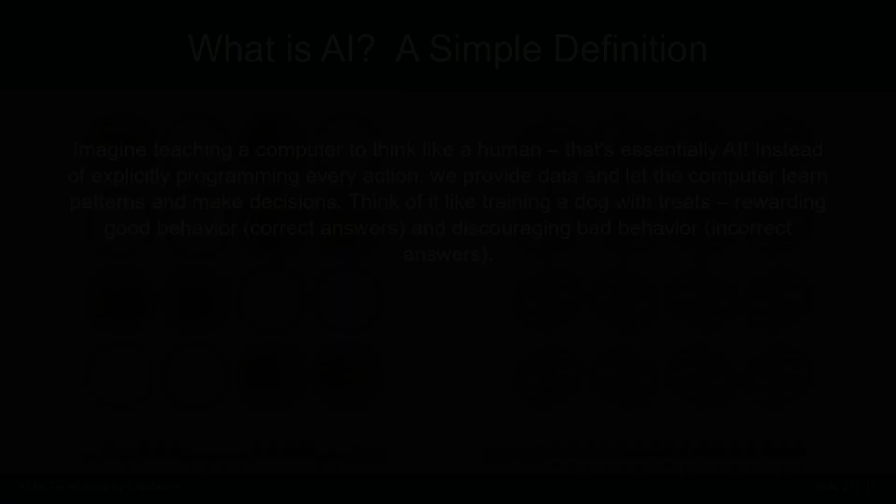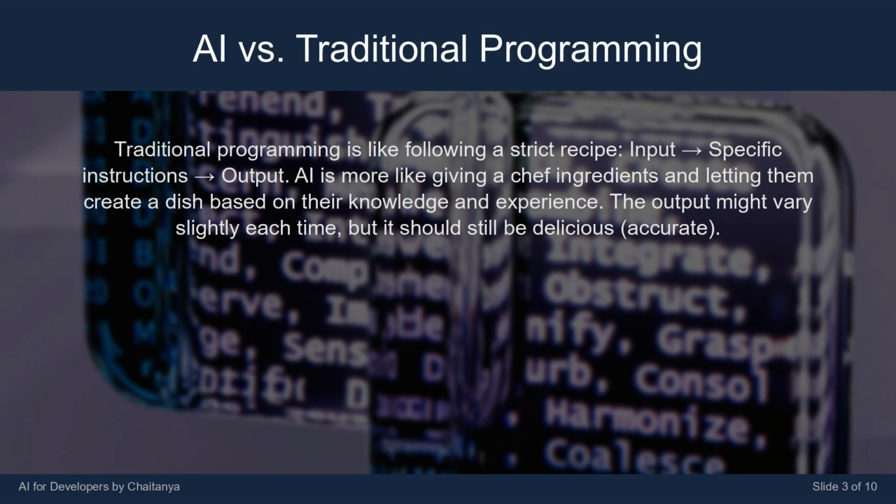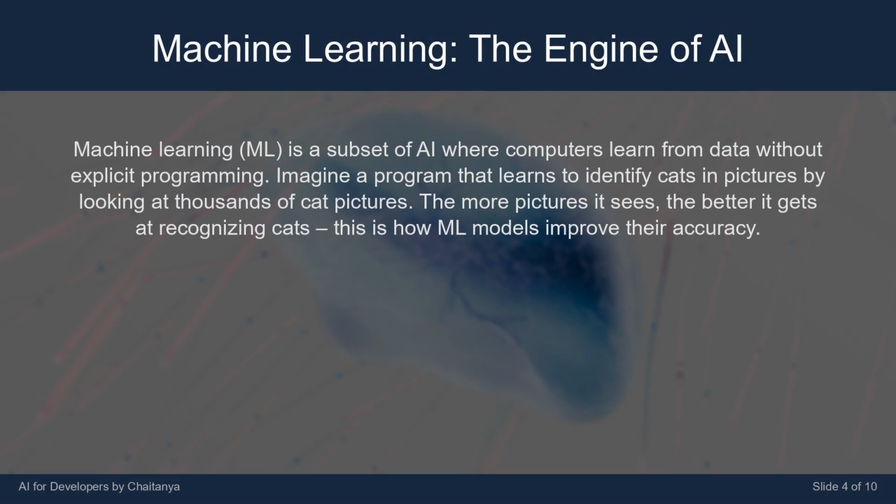answers. Traditional programming is like following a strict recipe. Input, specific instructions, output. AI is more like giving a chef ingredients and letting them create a dish based on their knowledge and experience. The output might vary slightly each time, but it should still be delicious and accurate. Machine learning, ML, is a subset of AI where computers learn from data without explicit programming.